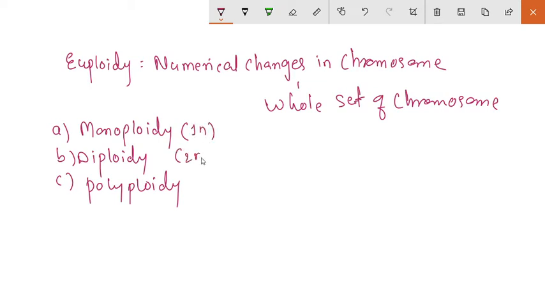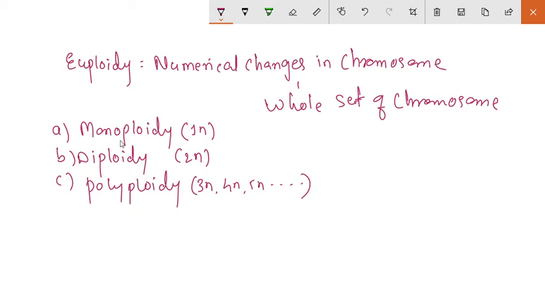Diploidy is a normal organism, 2N. And polyploidy is more than 2N. So it may be 3N, 4N, 5N and so on. Okay, so that is known as polyploidy.